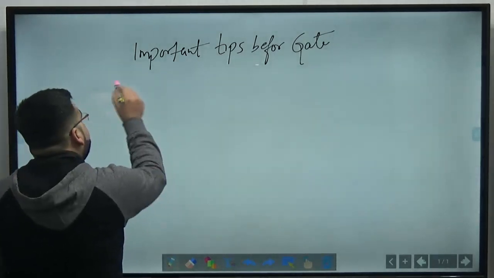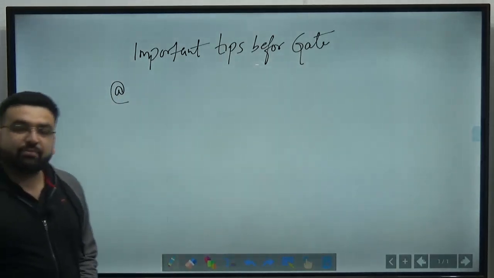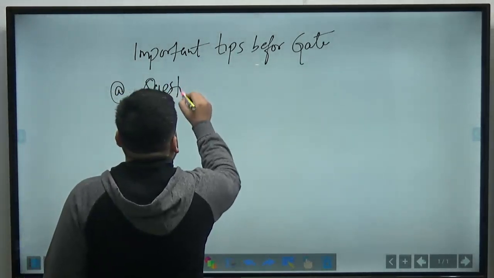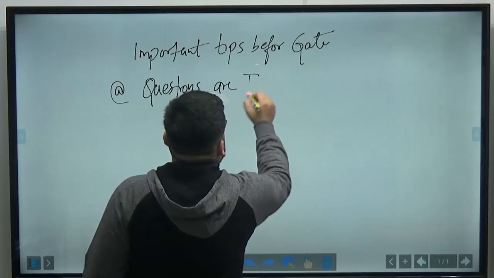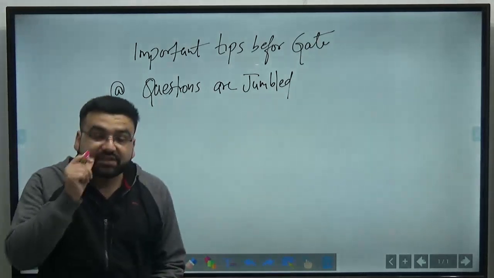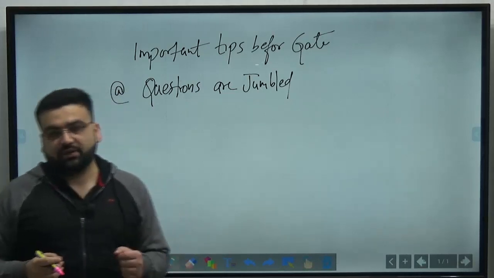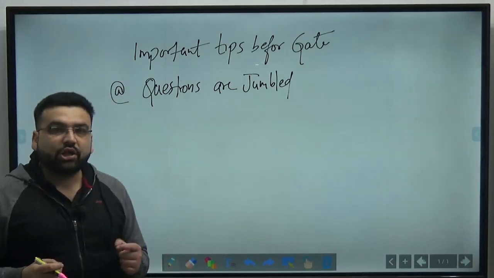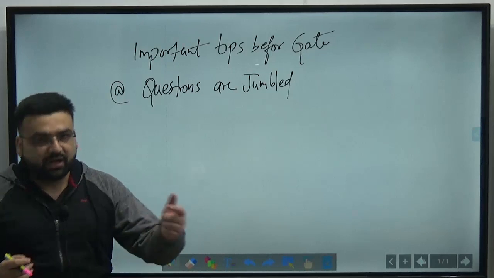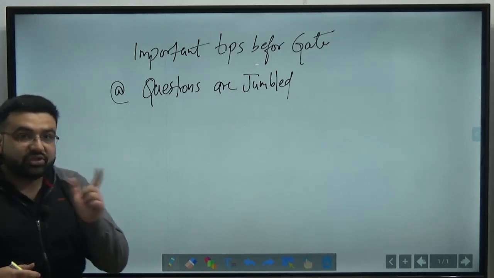The number one thing we have observed in the past 3 or 4 papers conducted by GATE IIT Bombay is that the questions are jumbled. What do I mean by jumbling? It means there is no proper sequence of the questions. If you look at the previous year questions before 2020, you will find a proper sequence: 1 mark questions coming together, 2 mark questions coming together, NAT coming together. But this year there is no sequence.